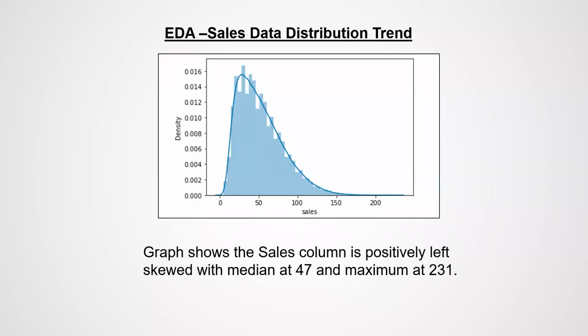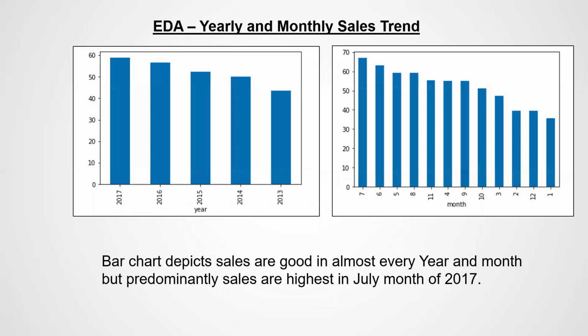The EDA shows about the sales distribution data, which shows that the sales column is looking positively skewed with the median 47 and maximum at 231. The yearly and monthly sales trend shows that the sales were very good at the all year, and in 2017 we could see the highest sale. Even in the July month, the sales were recorded high.